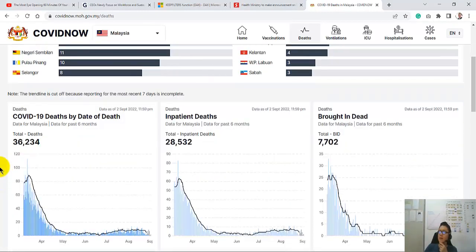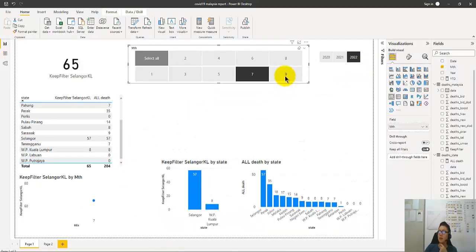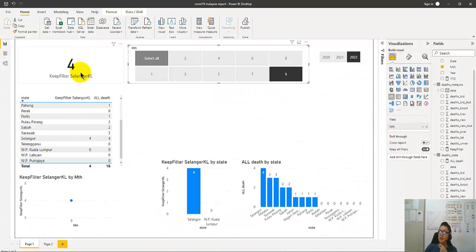Okay, that's total deaths, and it's been going down very significantly. As you can see here, daily death is 2, inpatient is 2, so altogether it becomes 4.